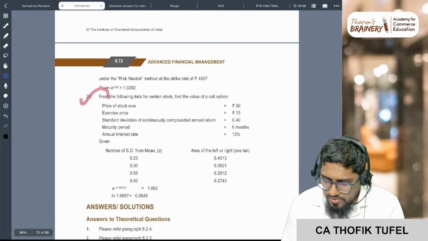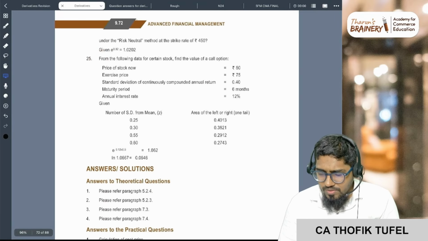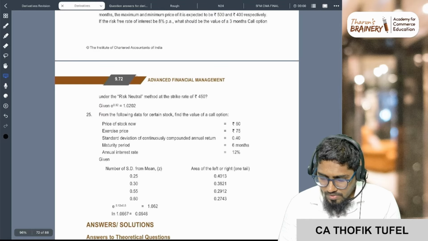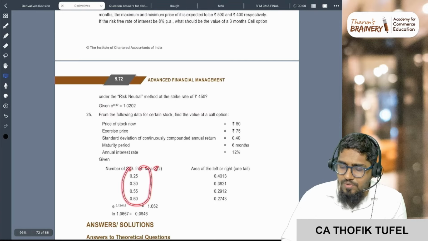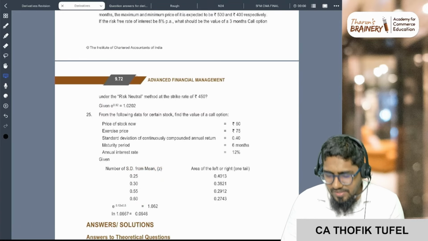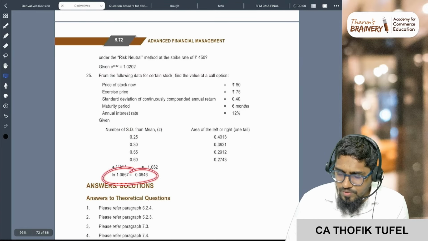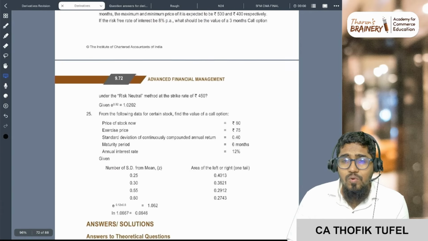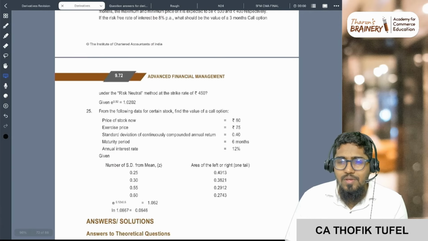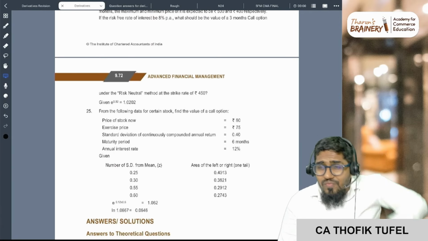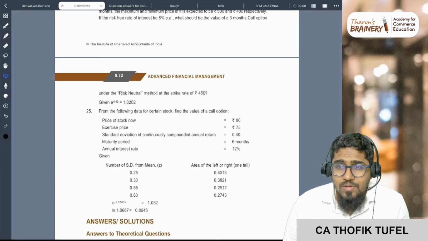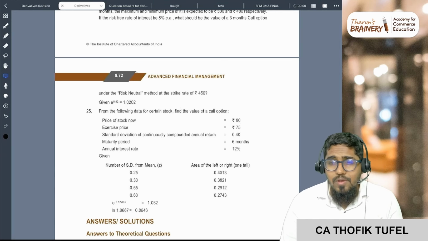This is the Black-Scholes model given. Through interpolation also you can calculate the z score. See, the natural log value is also given. Even if you don't know how to solve it, if you do 4 or 5 of the 12 steps, you will get marks. Are you all with me?